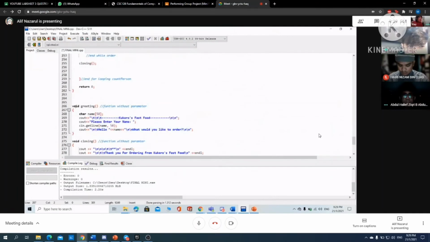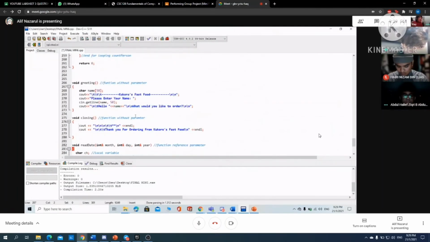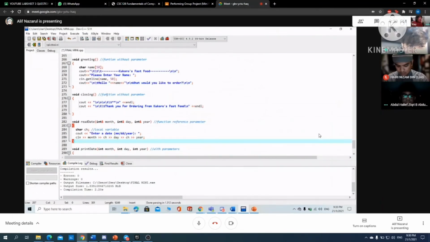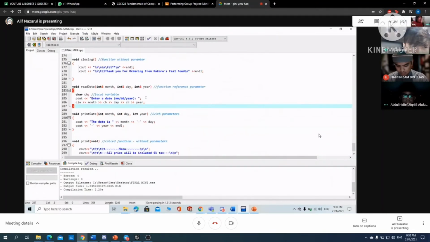This is a void greeting function without parameters, with char name 50, and this function is also without parameters. The void read date, void print date, and void print are functions with parameters. Read date is a function with a reference parameter, which has the date in it. And for the void print date, the parameter is the date, which includes the year.